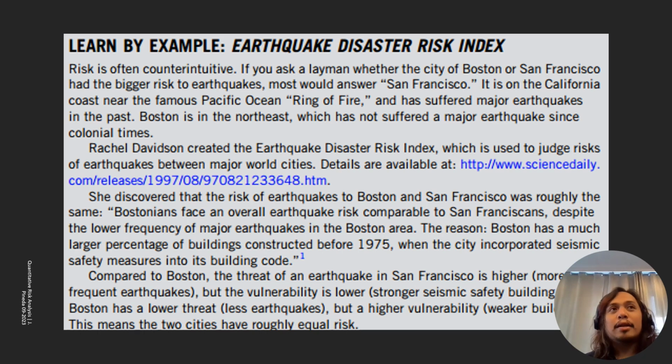So in this case, the vulnerability of Boston is higher versus San Francisco, right? So with that, you have San Francisco threat high but vulnerability low, and then you have Boston threat low but vulnerability high, right? So let's go to the next.